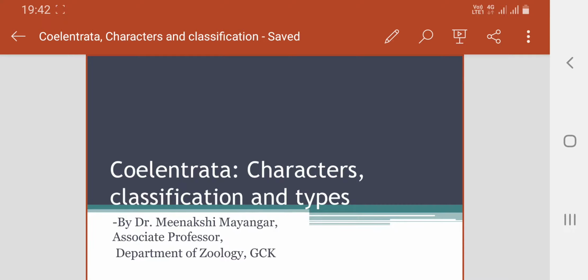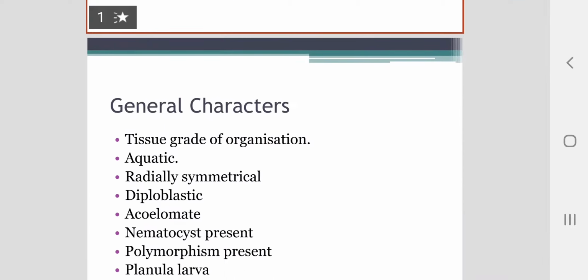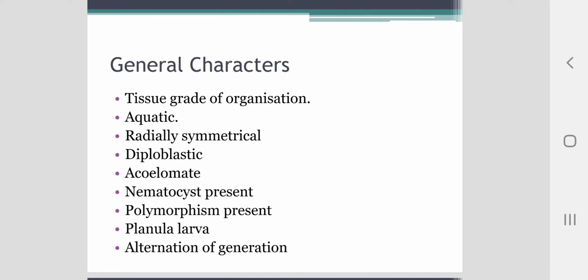The topic for today's lecture is General Characters and Classification of Phylum Coelenterata. Coelenterata or Cnidaria are radially symmetrical diploblastic animals with only epidermis and gastrodermis between these two layers in a jelly-like mesoglea, which is originally structureless, but in higher forms it becomes fibrous and has wandering amoebocytes.